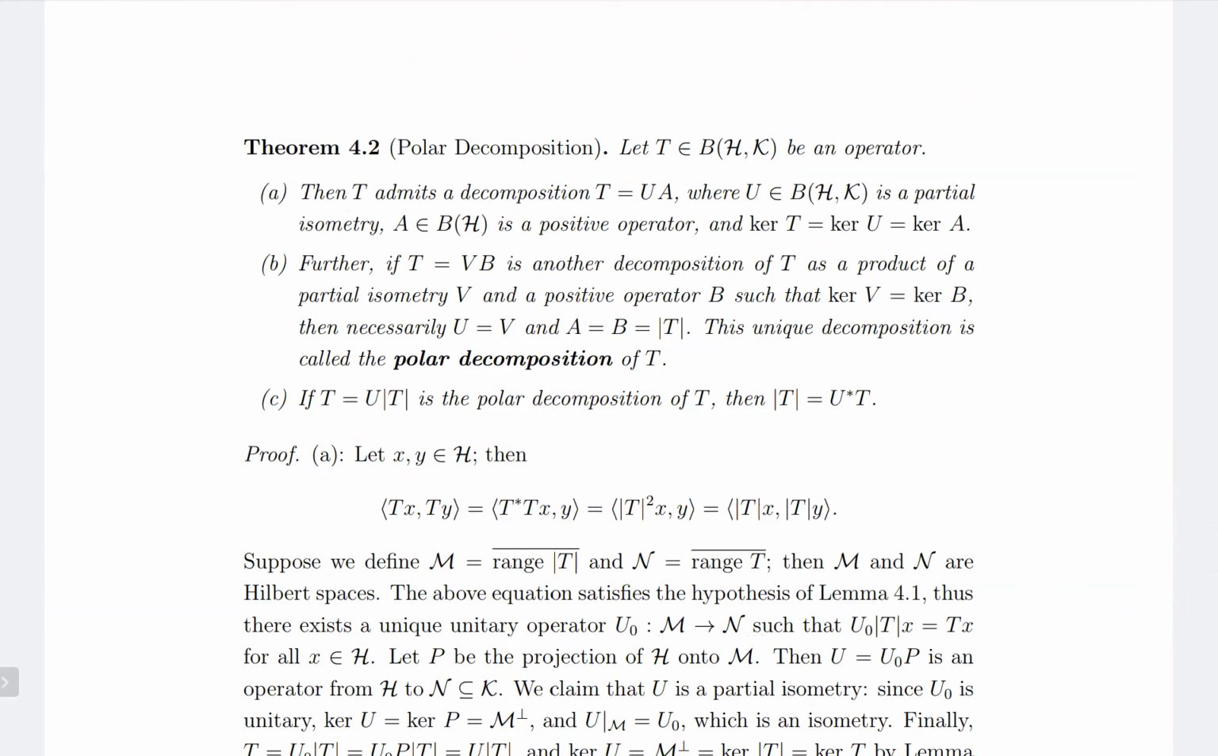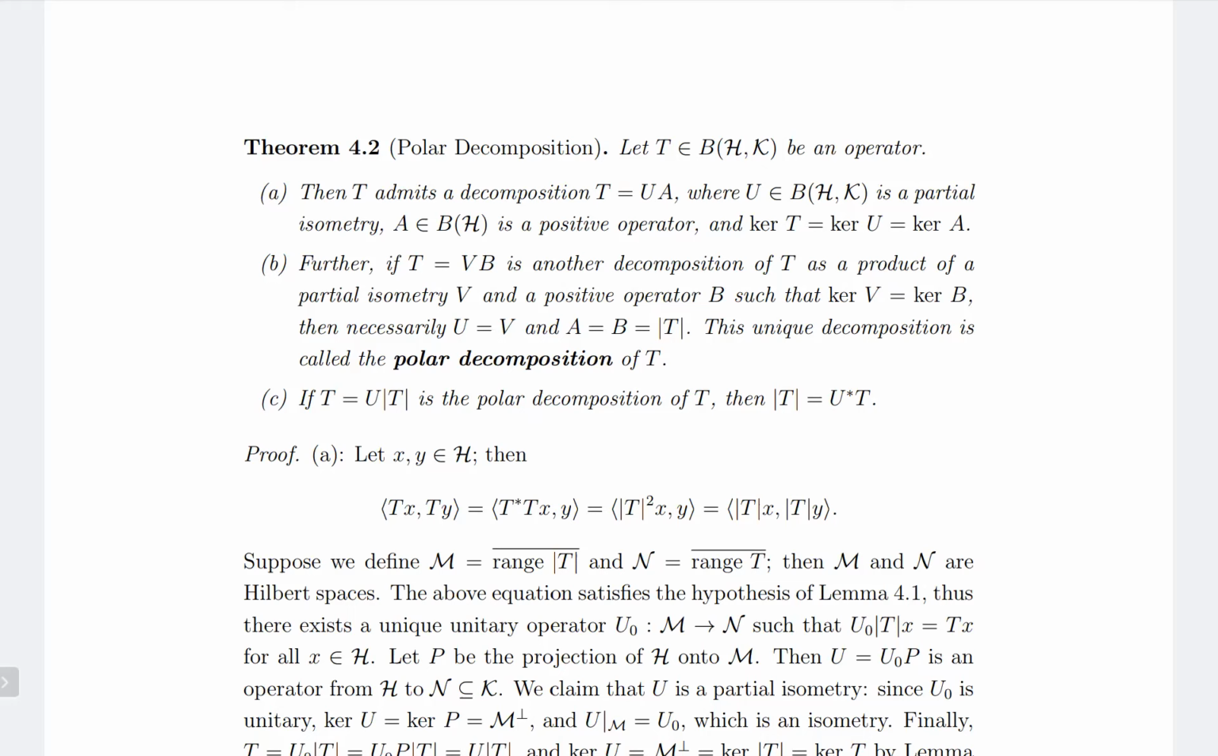Further, if T equals VB is another decomposition of T as a product of a partial isometry V and a positive operator B, such that kernel V equals kernel B, then U is equal to V and A equals B equals modulus of T. Thus the decomposition is unique, and this decomposition is called the polar decomposition of T. And the third part is, if T equals U times modulus of T is the polar decomposition, then modulus of T equals U star T.